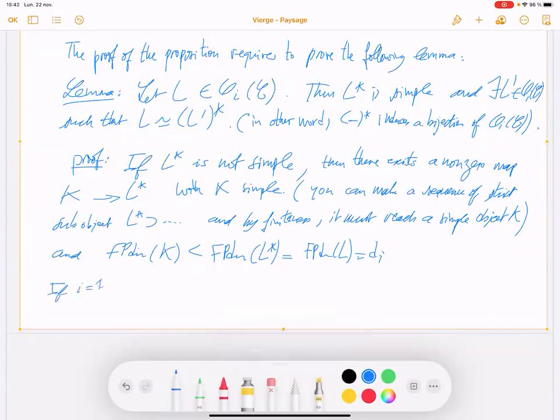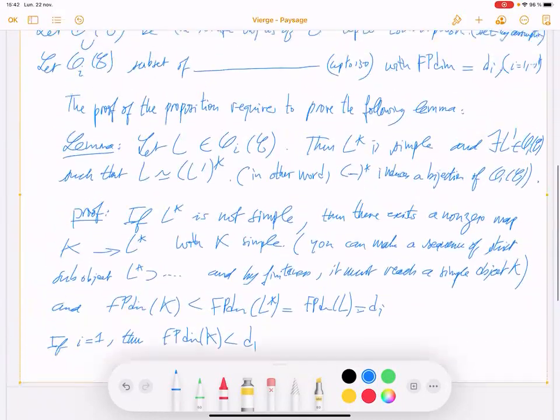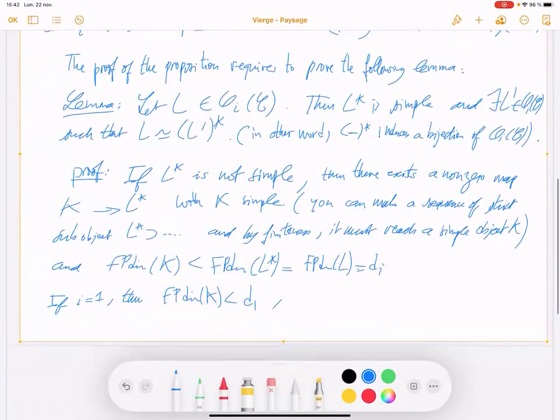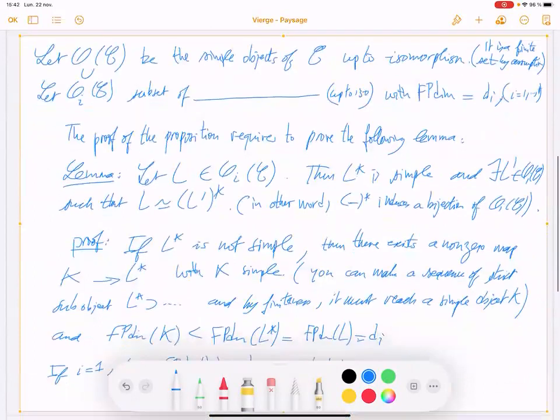And then, if i is equal to 1, then the Frobenius-Perron dimension of K is strictly less than d1, which is a contradiction, because K is simple. Contradiction with the assumption, where is it?